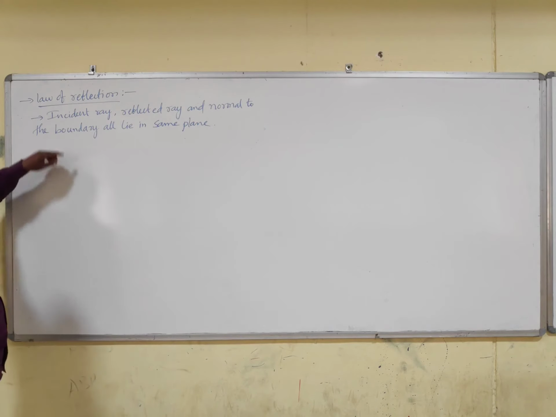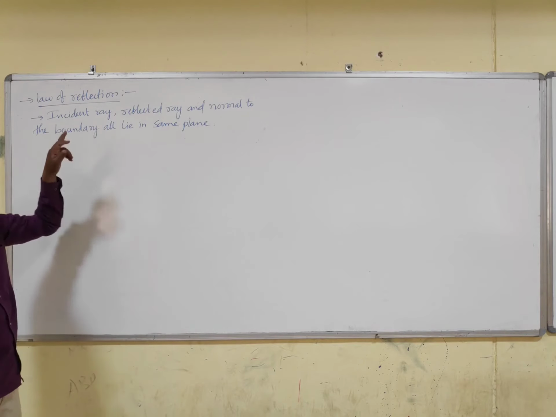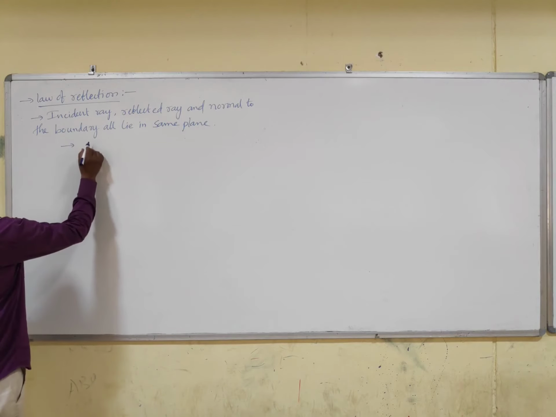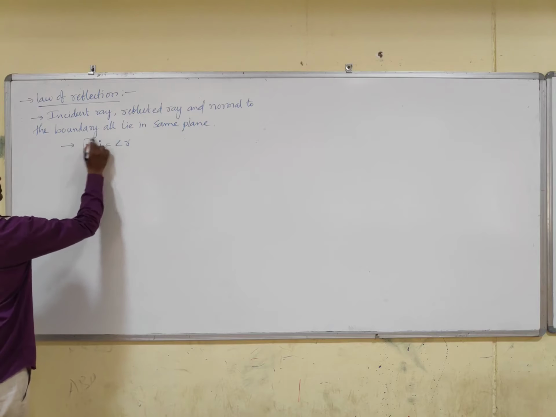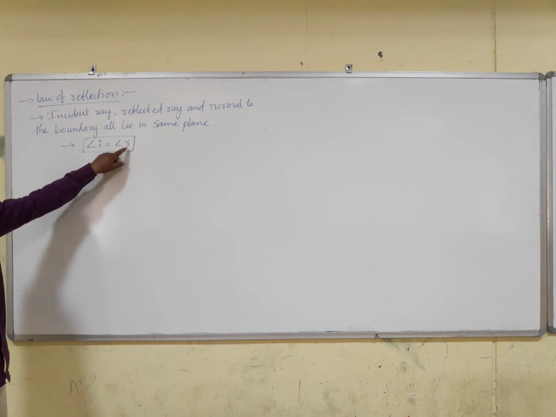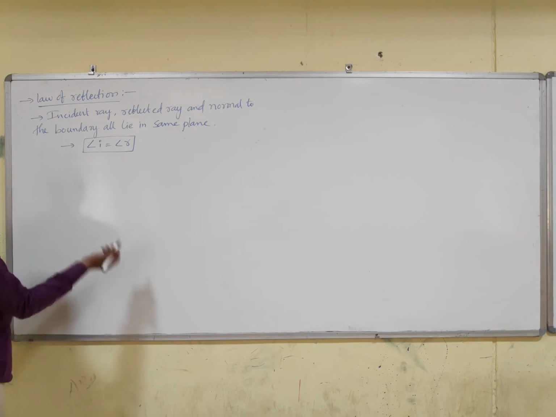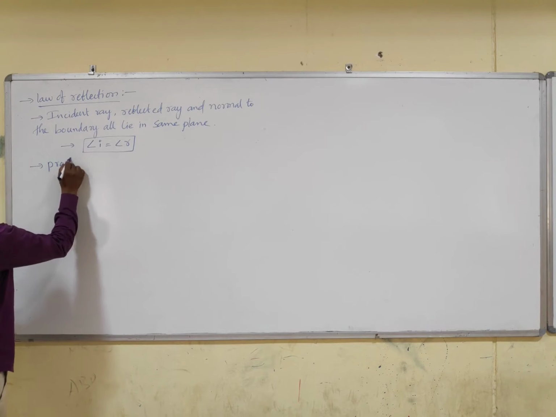Here we have three things: incident ray, reflected ray, and normal to the boundary. These three will lie in a single plane. And the law of reflection is angle I is equal to angle R. Incident angle is always equal to reflected angle, provided that the surface on which light is falling is smooth and polished. So let us prove this. Proof.